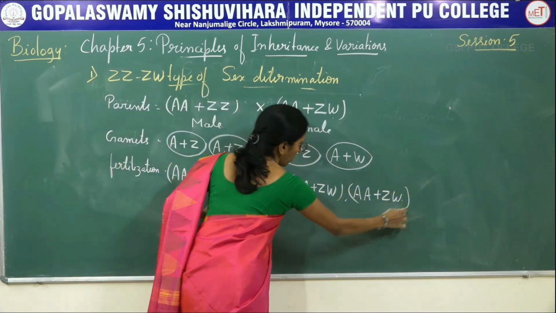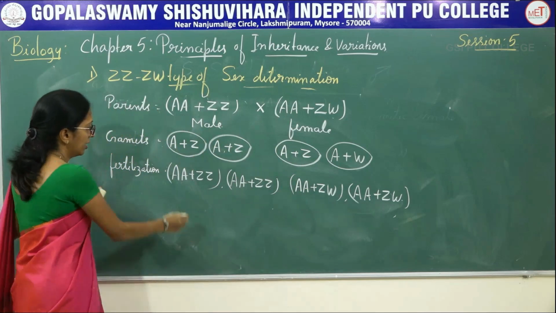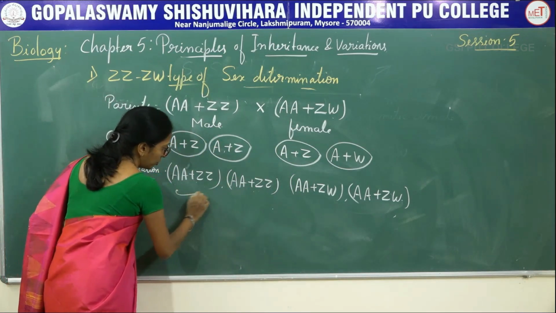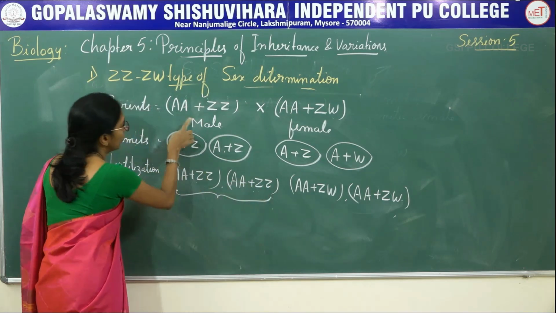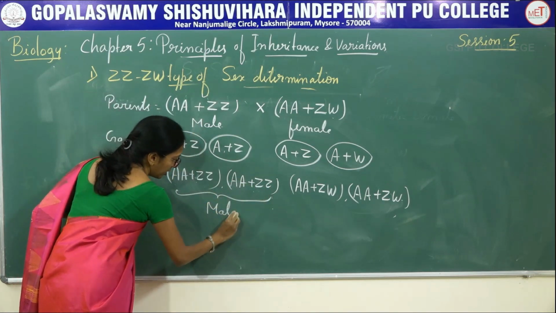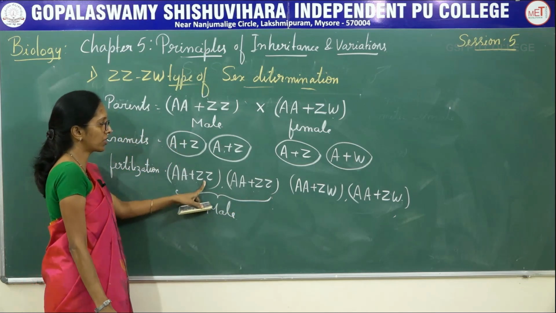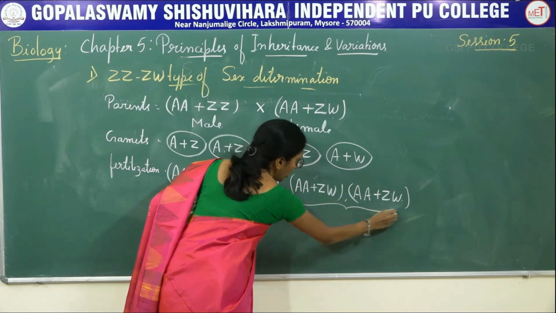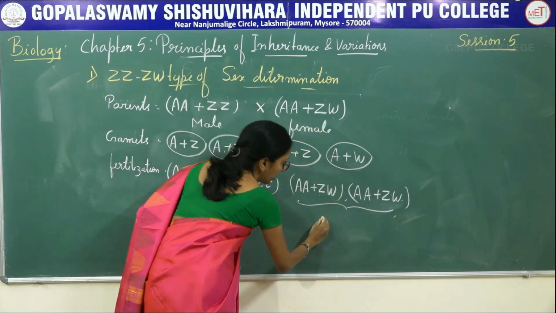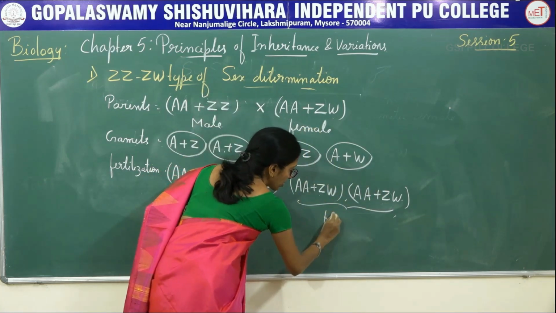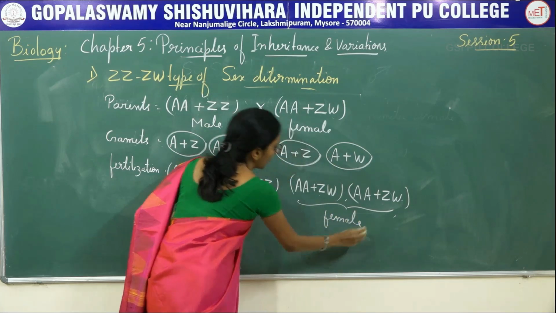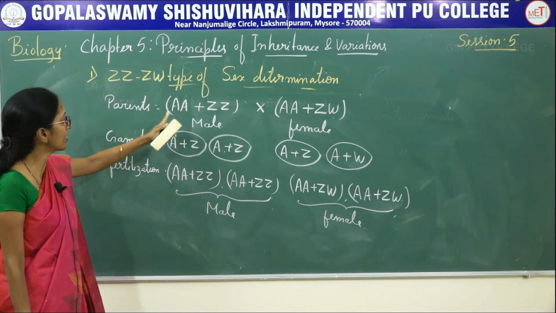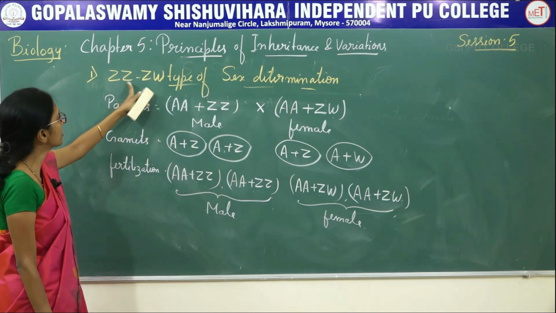Now you have to identify the individuals. These individuals with ZZ are said to be males, because they produce similar gametes, and ZW is a female. So this is how we identify the sex of an individual.